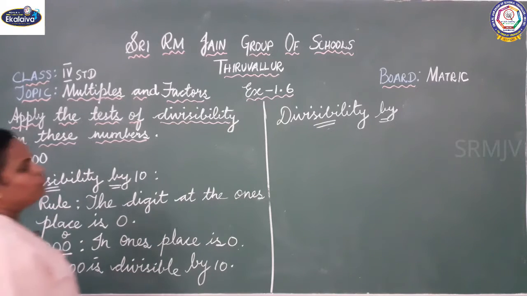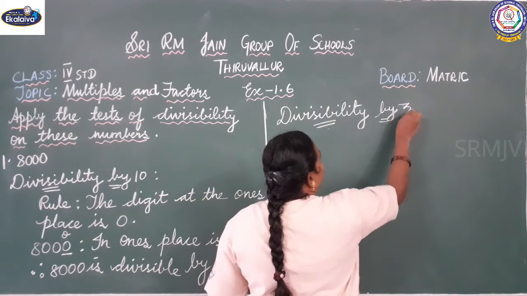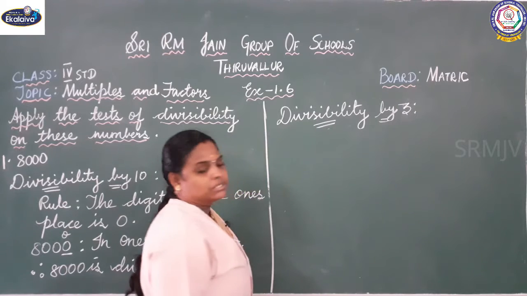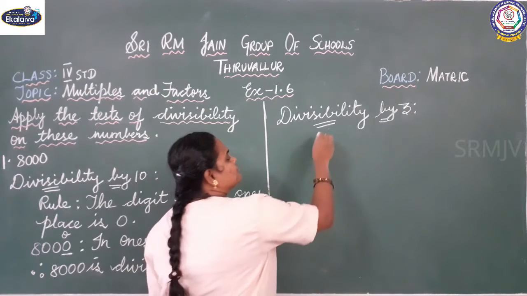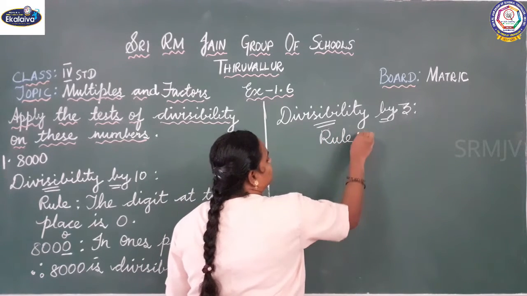Next we will check the rule for divisibility by 3. So we will write the rule for 3.